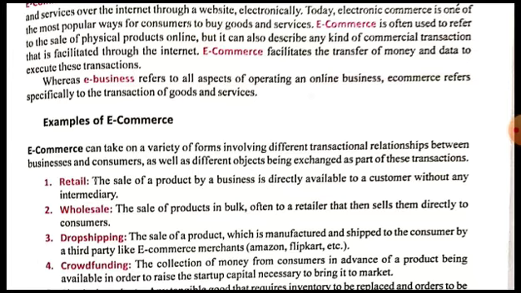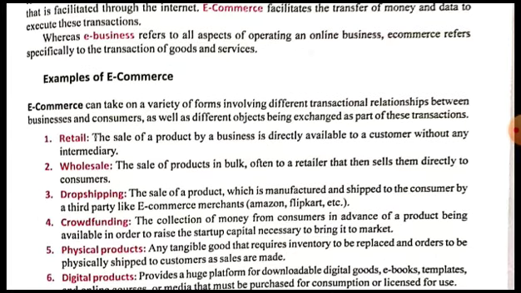Now the first type is retail. The sale of a product by a business is directly available to a customer without any intermediary. Intermediary means what? If you have a business and you want to sell a product, your product will be directly available to the customer without any intermediary. Intermediary means without any person in between.